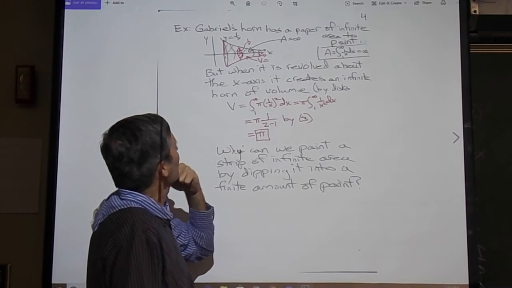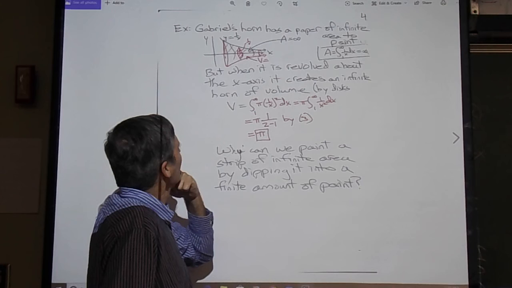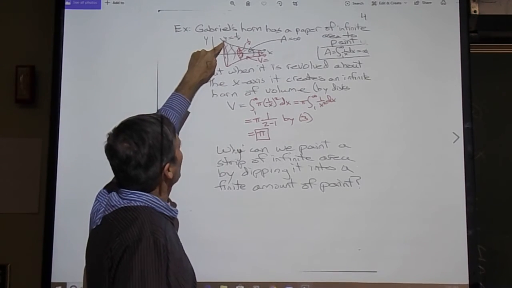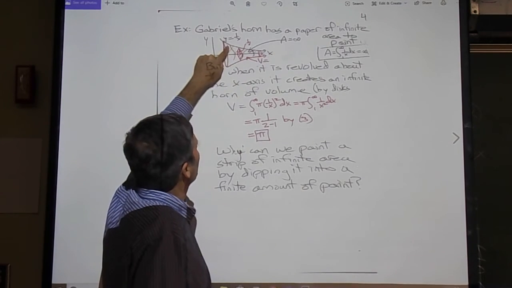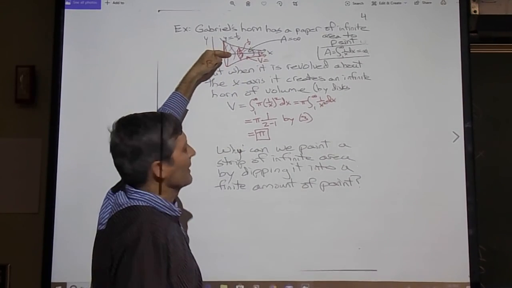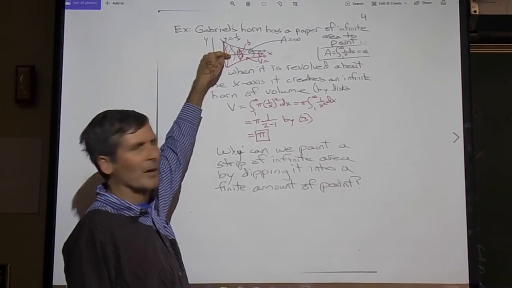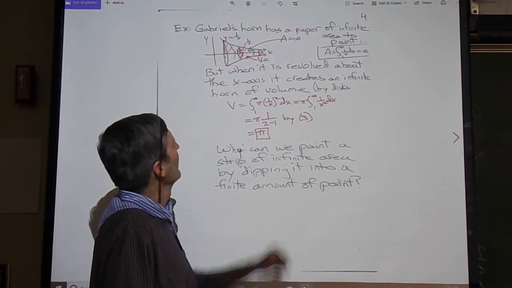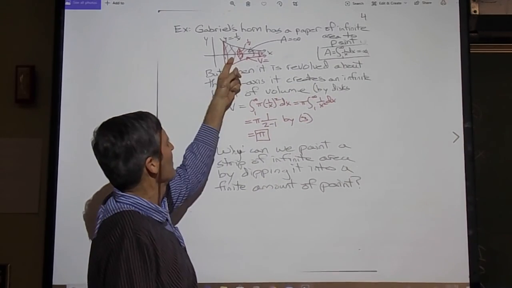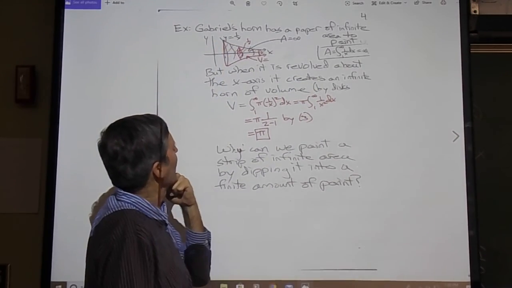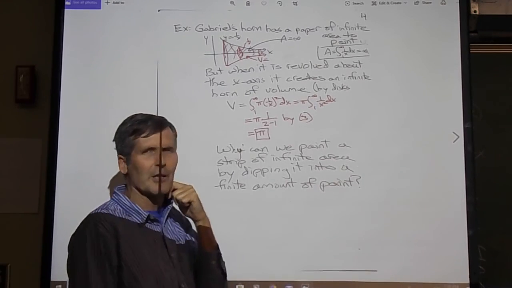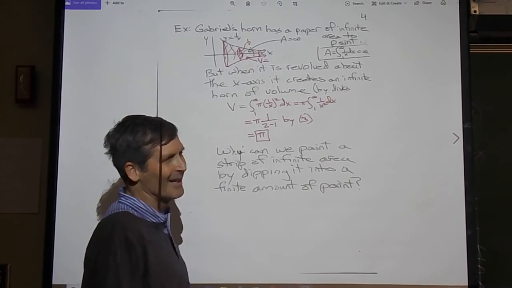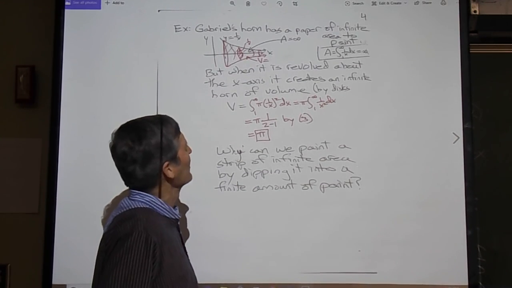And it leaves us with this apparent contradiction. How can we take a paper of infinite area, twirl it around, and get a finite volume? Seems like we could just stick that piece of paper into the tube here and paint it, right? It's a finite amount of paint in here. We can paint it with a finite amount of paint. How is it we say it takes an infinite amount of paint then, has an infinite area? There's a good question for you. Actually, there's a good answer. Maybe we'll talk about it next time.